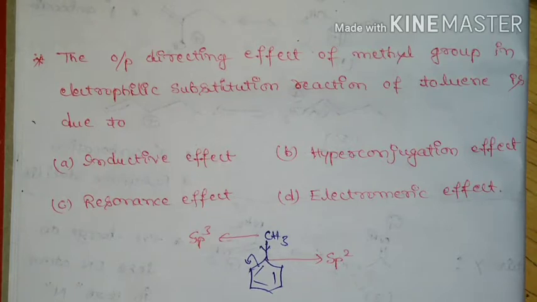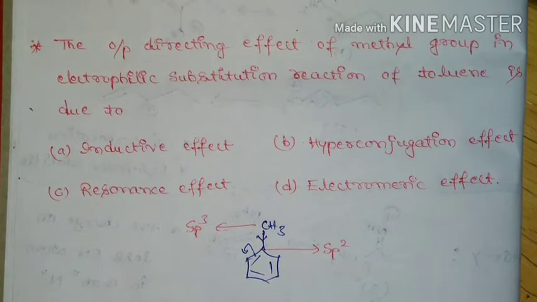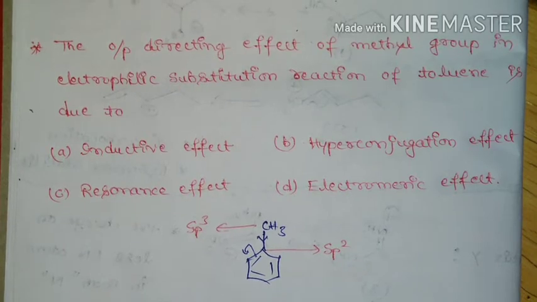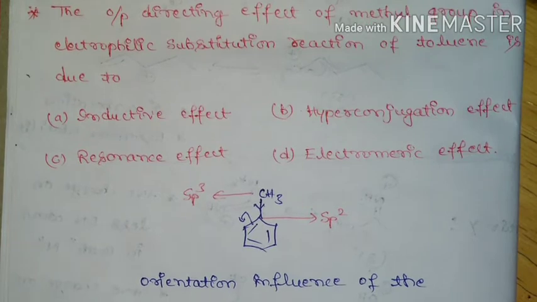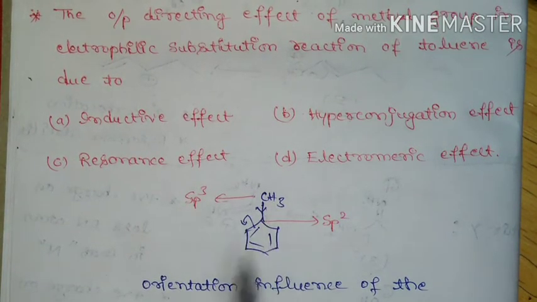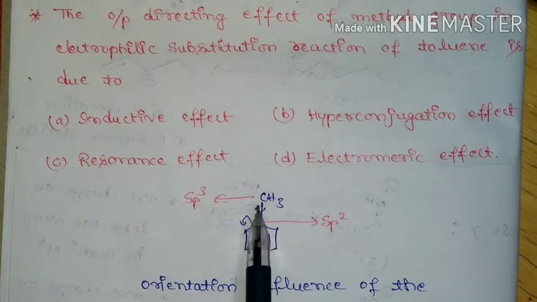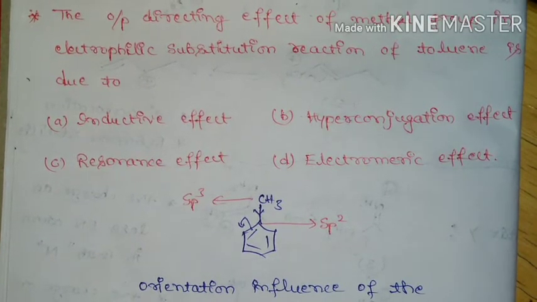The next question, the ortho-para directing effect of methyl group in electrophilic substitution reaction of toluene is due to inductive effect, hyperconjugation effect, resonance effect, and electromeric effect. So here if you see, in the case of toluene, the carbon of the methyl group attached to the benzene ring is sp3 hybridized, whereas benzene ring carbons are sp2 hybridized.